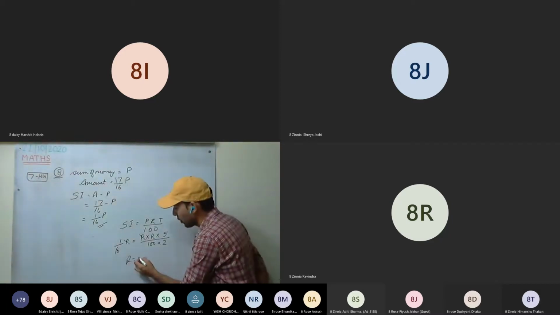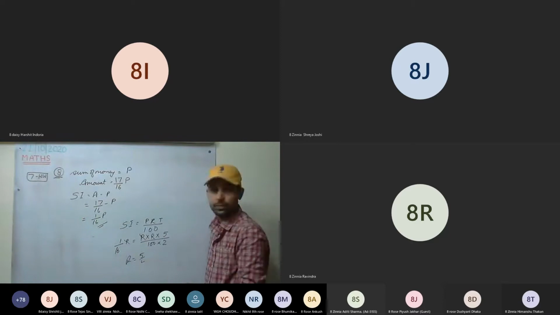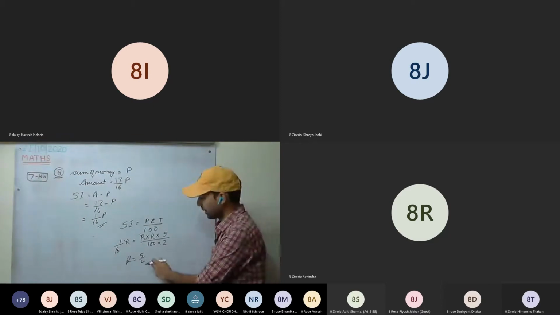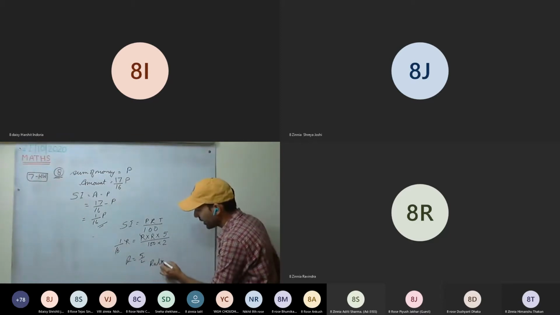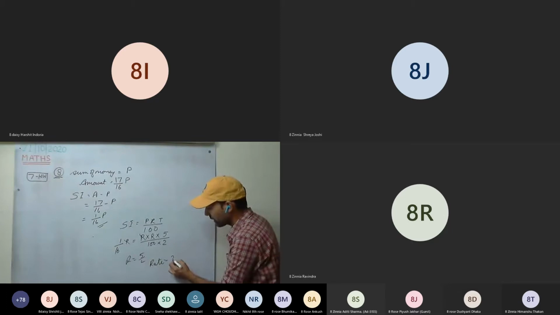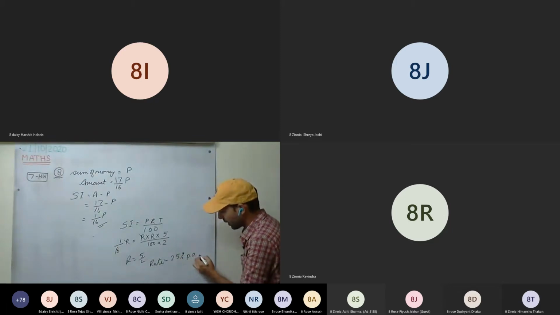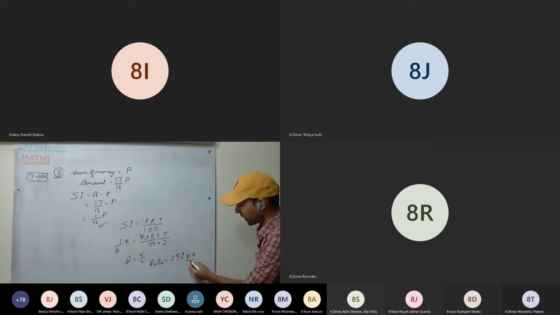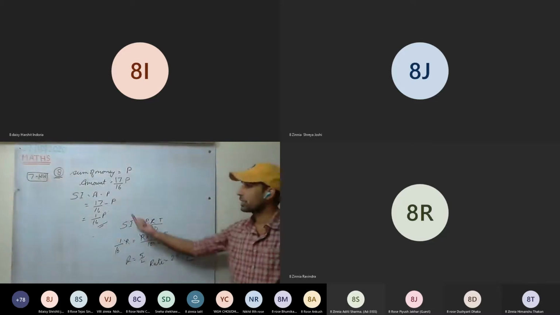So R is coming how much? 5/2. Is this clear? And that rate you have to write: rate equal to 5/2%, that is 2.5% per annum. This you have to add as well. Per annum, since time was in years.